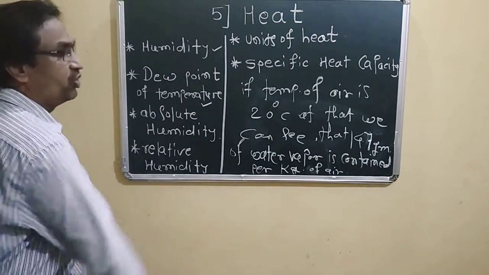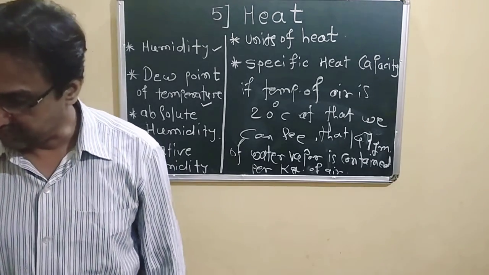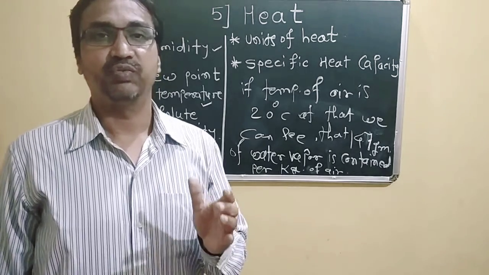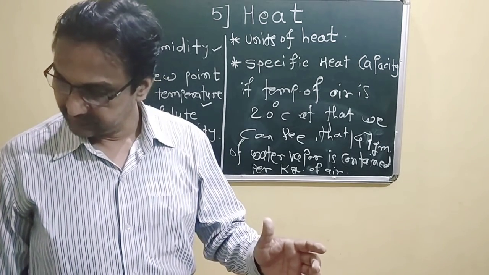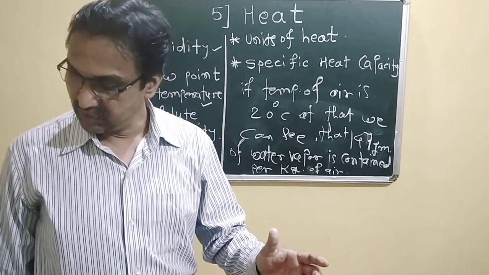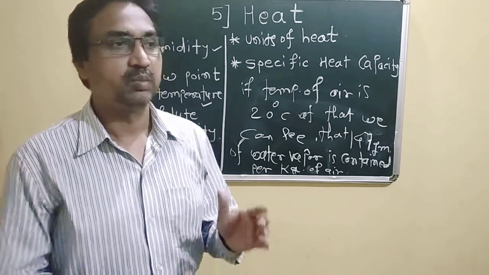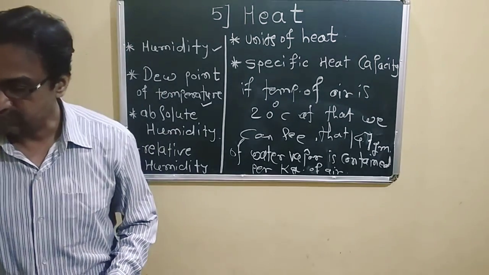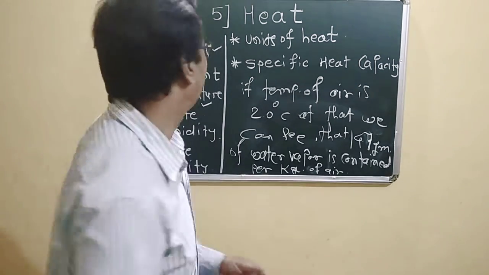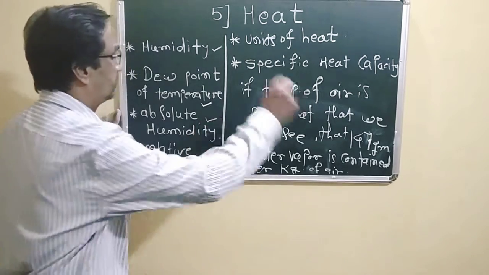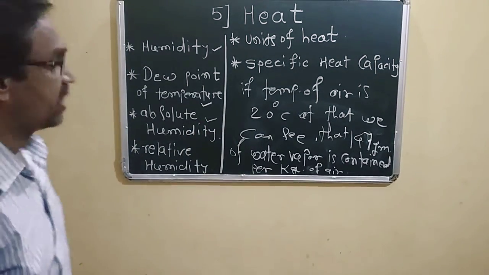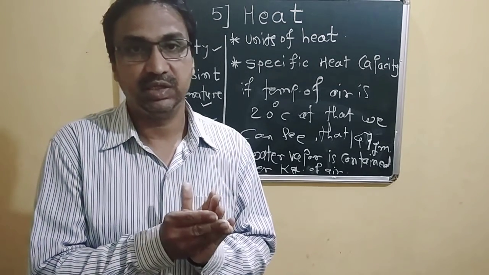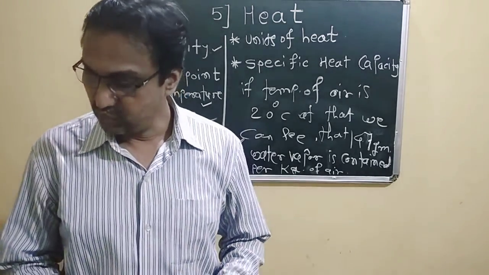After that, absolute humidity. The mass of vapor present in a unit volume of air, the mass of water vapor present in a unit volume of air, is called absolute humidity.